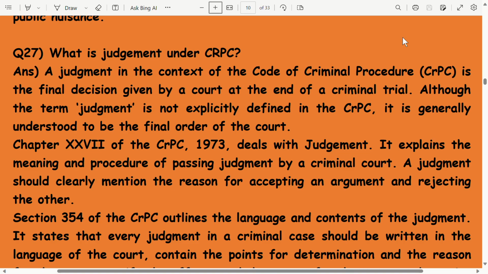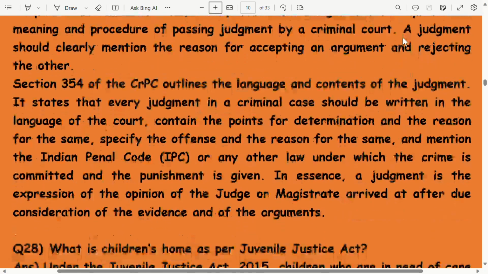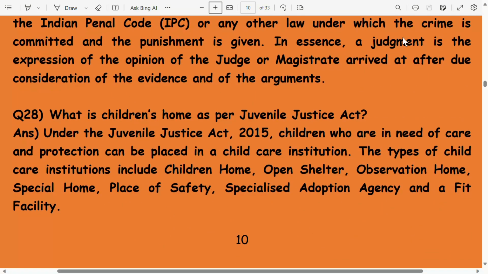A judgment should clearly mention the reason for accepting an argument and rejecting the other. Section 354 of the CrPC outlines the language and the content of the judgment. It states that every judgment in a criminal case should be written in the language of the court, contain the points for determination and the reason for the same, specify the offense and the reason for the same, and mention the Indian Penal Code or any other law under which the crime is committed and the punishment is given. In essence, a judgment is the expression of the opinion of the judge or magistrate arrived at after due consideration of the evidence and the end of the arguments.